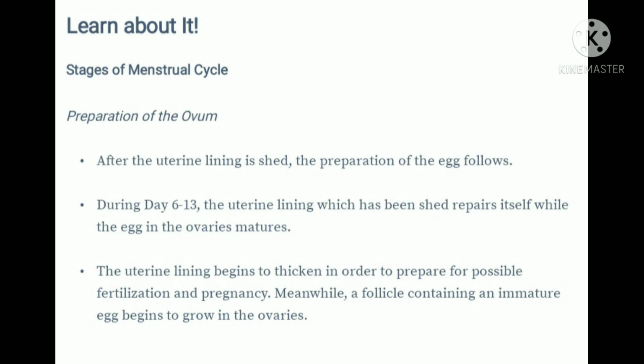Stages of menstrual cycle. Preparation of the ovum. After the uterine lining is shed, the preparation of the egg follows. During days 6 to 13, the uterine lining which has been shed repairs itself while the egg in the ovaries matures. The uterine lining begins to thicken in order to prepare for possible fertilization and pregnancy. Meanwhile, a follicle containing an immature egg begins to grow in the ovaries.